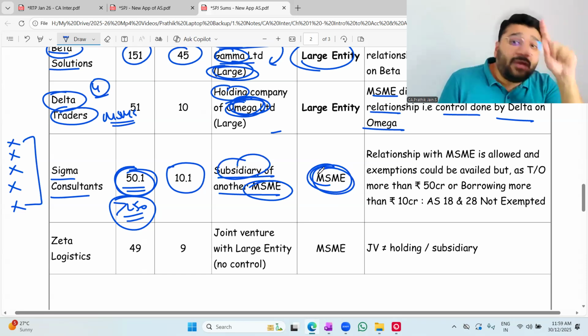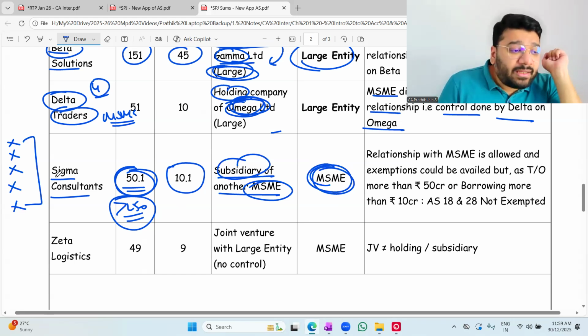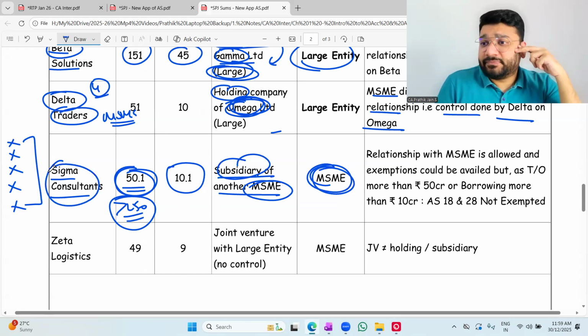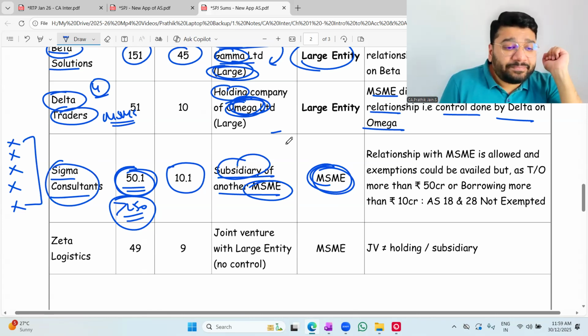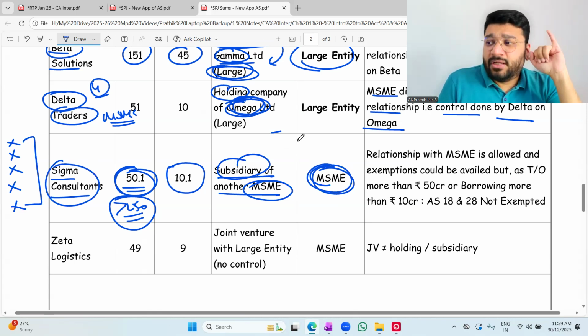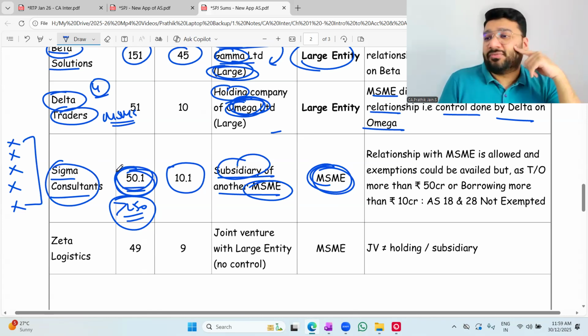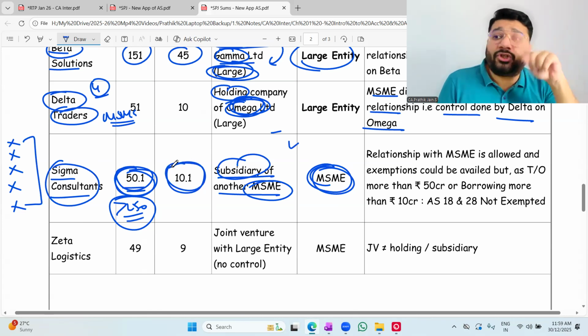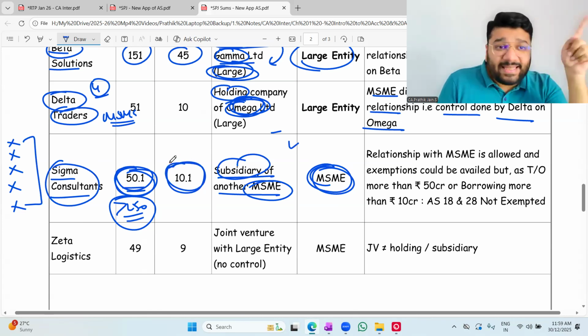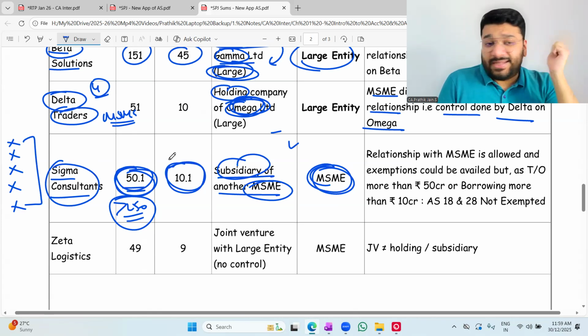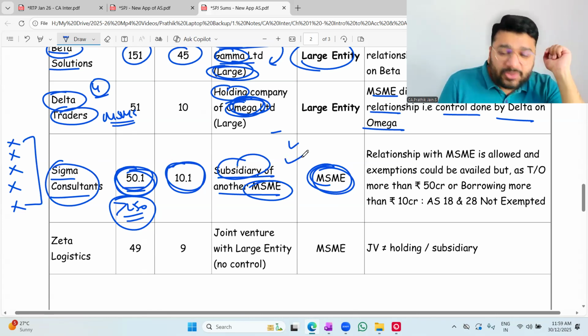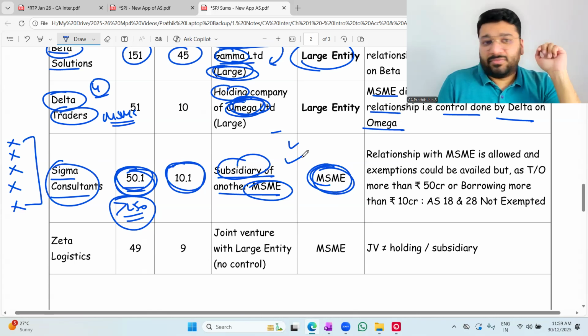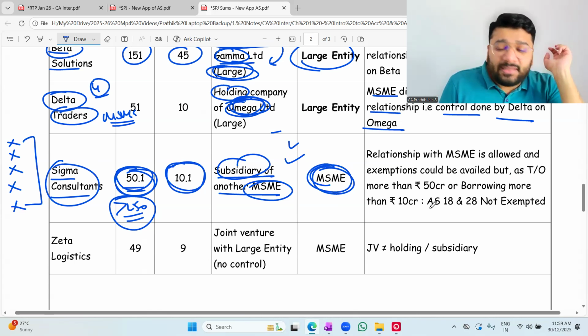Let's talk about 18 and 28 compliance. Should Sigma Consultant comply with 18 and 28? What are the 3 conditions for that? Turnover should not exceed 50 crores. It is exceeding 50 crores. So the first condition itself is violated. Second, the borrowing should not exceed 10 crore. It is exceeding 10 crore. So this also has been violated. Therefore, they have to comply with 18 and 28.